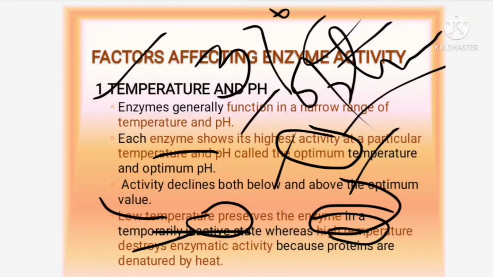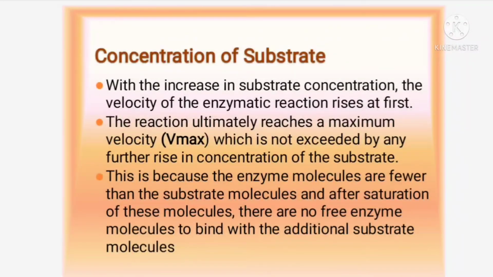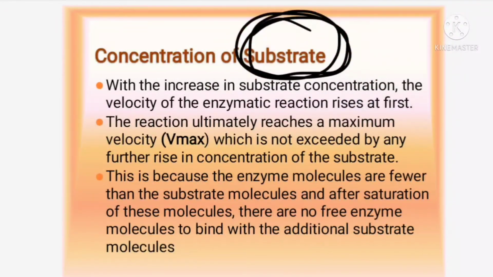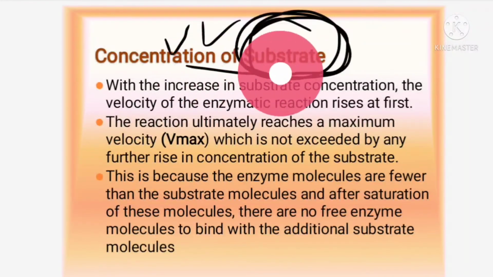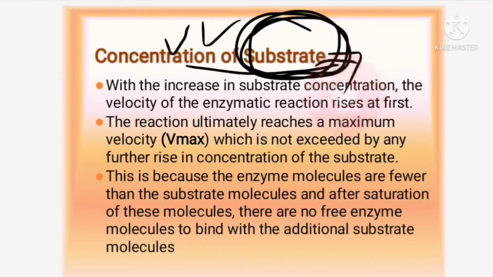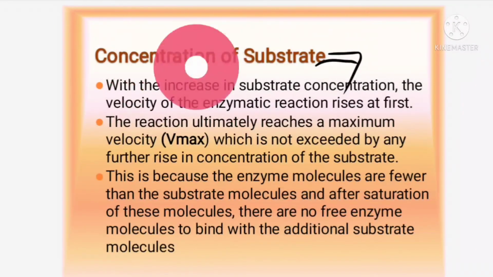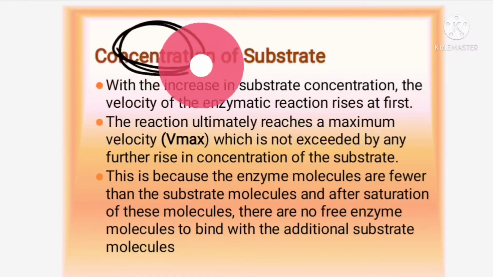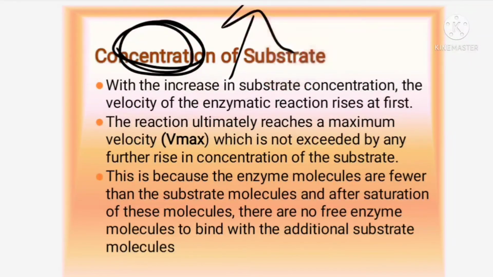The second thing they are saying is that the concentration of the substrate also determines the rate of the reaction. Concentration of the substrate means what? The reactants. When the reactants are available in less amount, the enzymes are binding with them, and the activity is going on. When the substrate concentration is going on increasing, that is the reactant concentration is increasing, then what will happen?